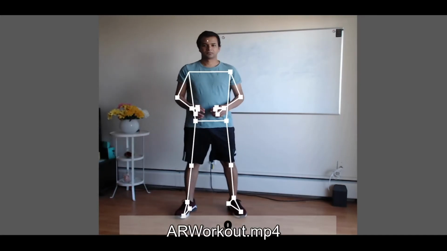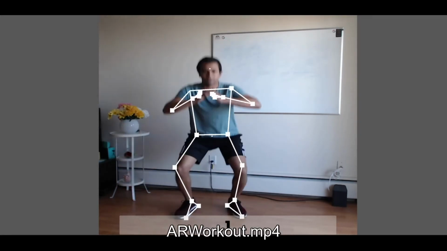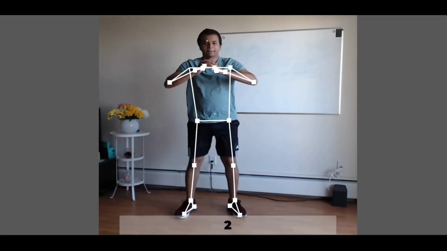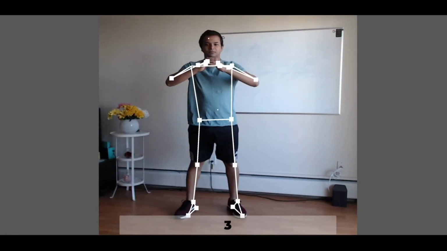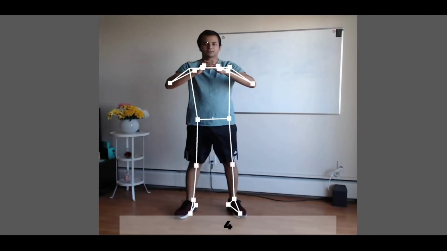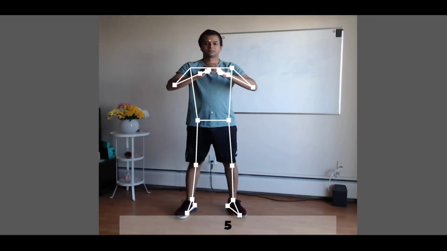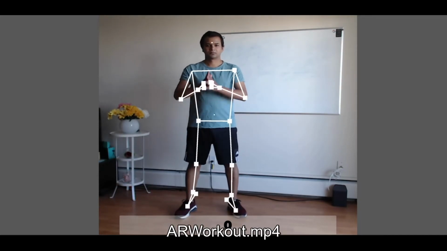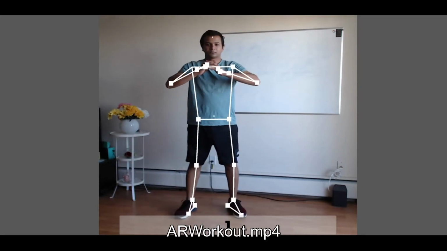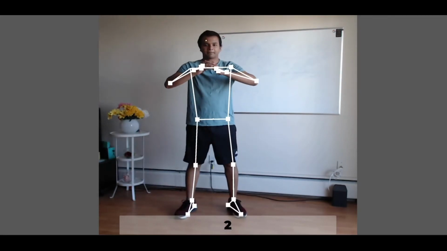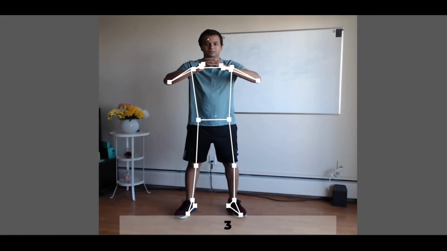What the system is doing here is that the neural network is detecting all the joints, and based on the joints I have the lines, and using the lines I can calculate the angle in between a particular bone, right? So that is how I am calculating whether the user is getting the reps right or